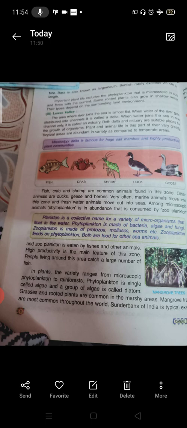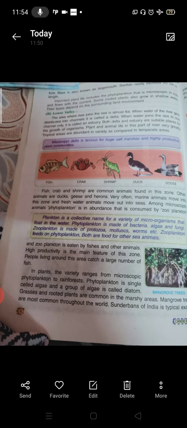In plants, the variety ranges from microscopic phytoplankton to rainforest. Phytoplankton is a single-celled algae, and a group of algae is called diatom. Grasses and rooted plants are common in the marshy areas. Mangrove trees are most common throughout the world. Sundarbans of India is a typical example of mangrove trees. Tidal forests, rainforests are the richest estuarine habitat on the surface of the earth. The huge tidal rainforests are the most abundant in the Amazon River basin.